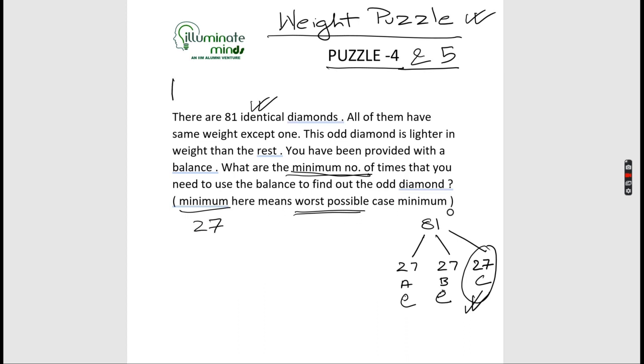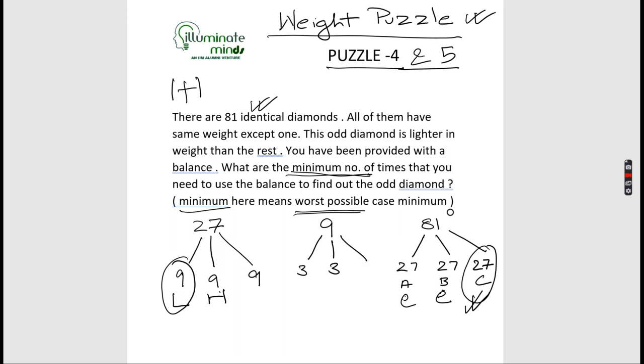So now these 27 diamonds will be divided into 3 heaps of 9 each. Again I will measure the first and the second one. What will happen? Let's say this comes out to be lighter, this comes out to be heavier in this case. So I will proceed ahead with these 9 diamonds. So now I have used the balance twice. These 9 diamonds I will divide into 3 parts, 3, 3 and 3 each. Again I will measure the first and the second one. Let's say this comes out to be lighter, this comes out to be heavier. So I have used the balance now thrice.